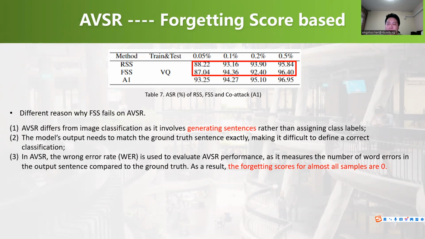But the reason is quite different from VQA. First, AVSR generates sentences rather than assigning a class label, so it's difficult to define a correct classification. Instead, it measures the number of word errors in the output sentence compared to the ground truth. As a result, the forgetting score for almost all samples is zero.